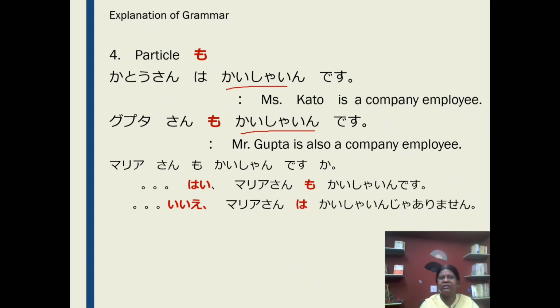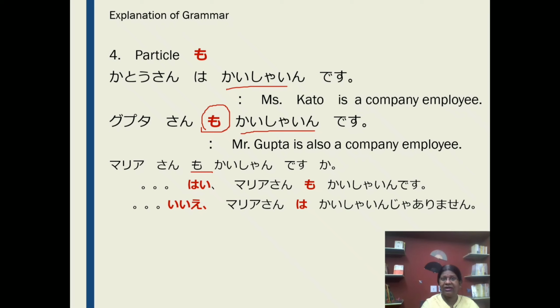Next, particle mo. When the statement of the second sentence is similar to the statement of the first sentence, the topic of the sentence takes the mo particle. Here, Sato-san wa kaisan desu, Gupta-san mo kaisan desu. Here in both sentences kaisan is the same. So the topic of the second sentence takes the mo particle. Okay, now you get how to use the mo particle. Next, look at the sentence when we ask a question with the mo particle and how we give the answer. Maria-san mo kaisan desu ka?